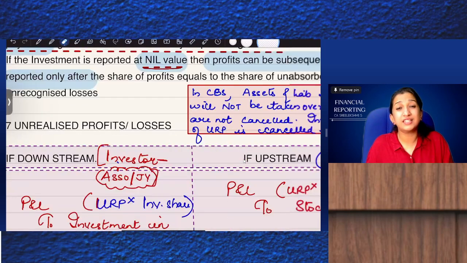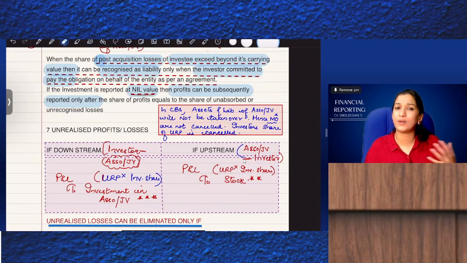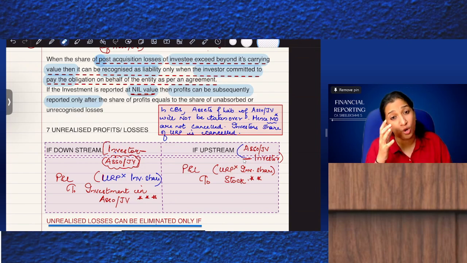So that's it, guys. In May 2024, we got a question of a full set consolidated balance sheet of an associate. A video has already been done on the May 2024 exam paper, so we are not trying it. This is a quick revision of Ind AS 28.